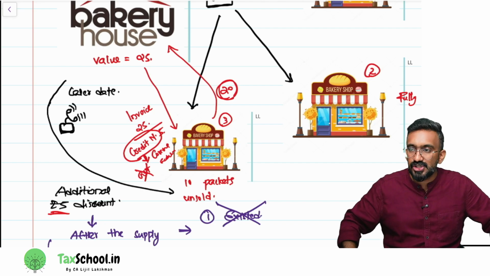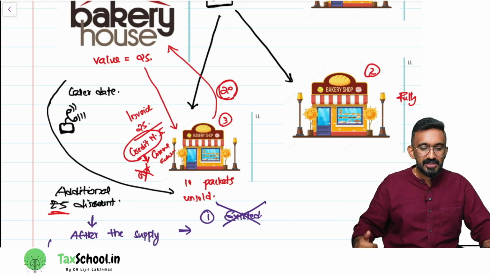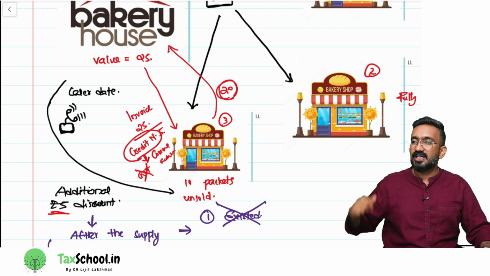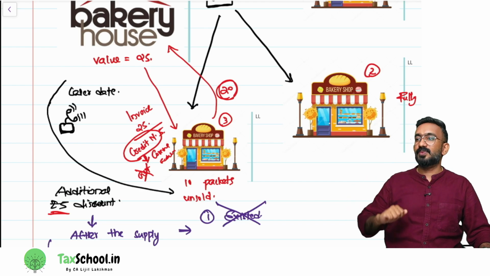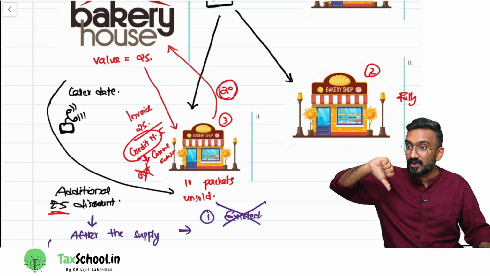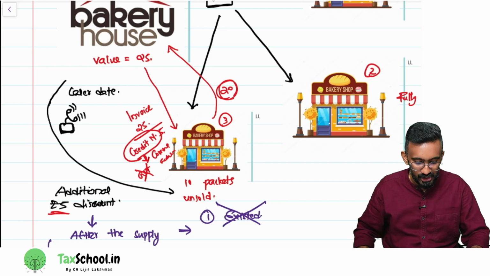What are the 3 conditions? It should exist at the time of supply, invoice linking, and reversal of ITC. Is that first condition satisfied here? Did this discount exist at the time of supply? No. So can it be reduced from value or not? It cannot be reduced from value. That is the clarification. Look at it.